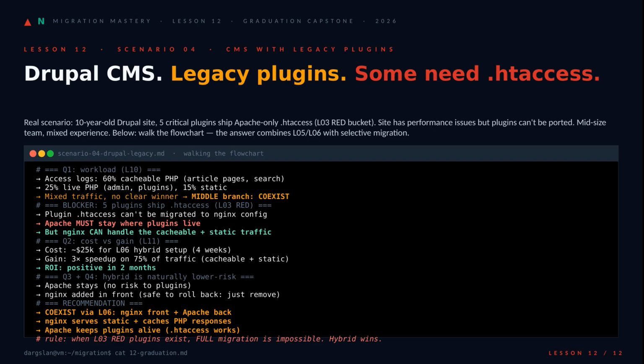The recommendation writes itself, L06 coexistence. And the rule underneath, when red plugins exist, full migration is impossible. Hybrid isn't a compromise, it's the correct answer.